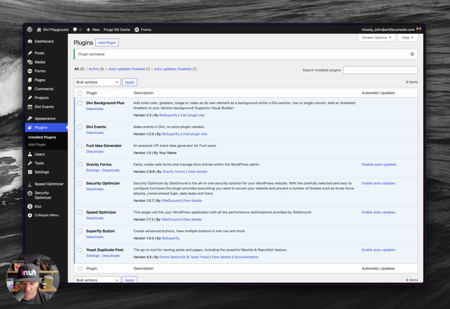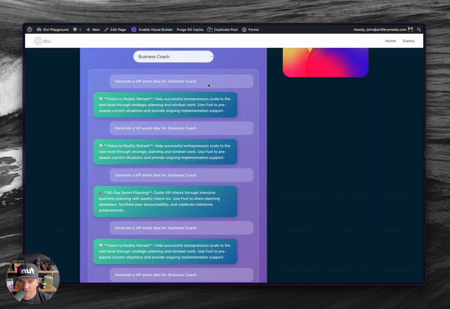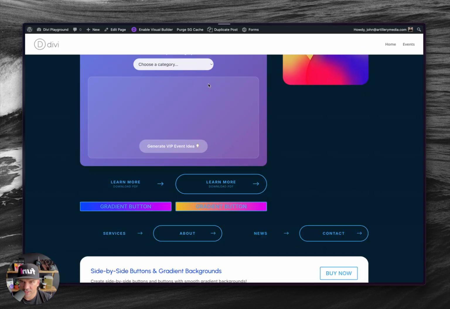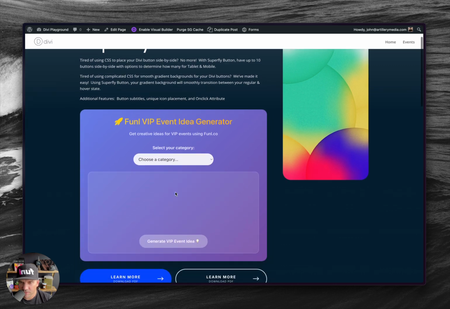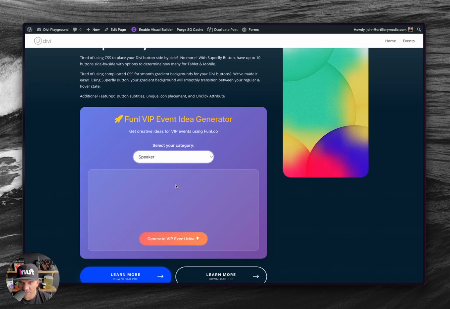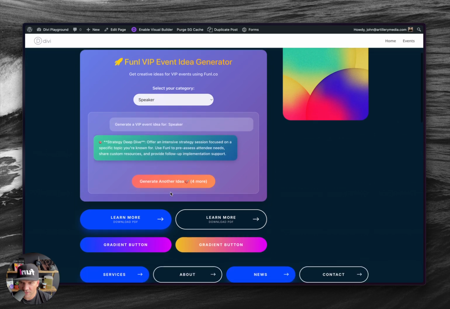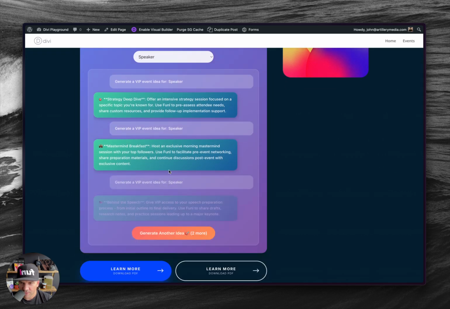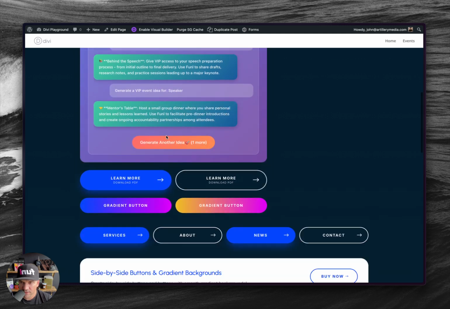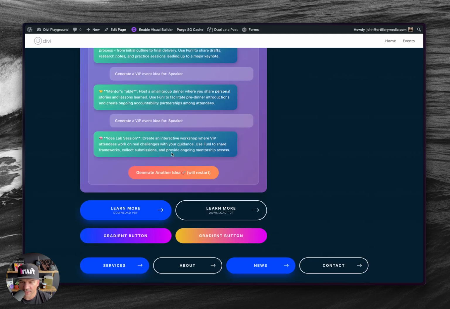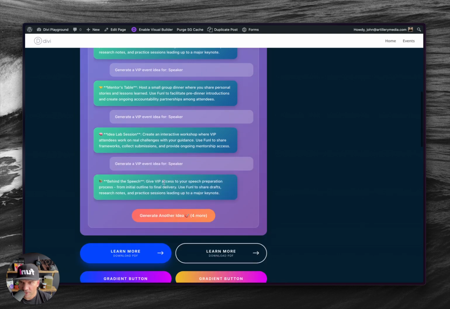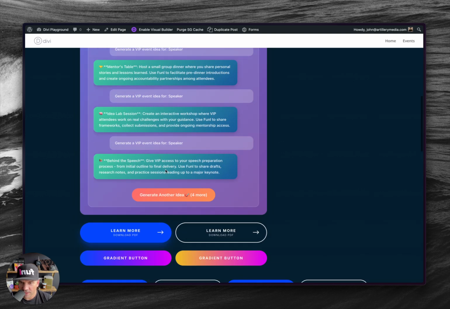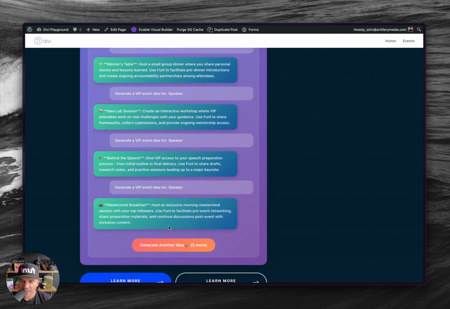And now that I've installed it, I don't need the zip anymore because we're going to do some more editing. So let's see what we have now. I'm going to refresh this page and see if it fixed the problem of things getting repeated. I'm a speaker, generate an idea: strategy, mastermind, behind the scenes, mentors table, idea lab, cool, generate, behind the speech. I think I've seen that one already. So it went through the 5, and now it's going to go do them again.